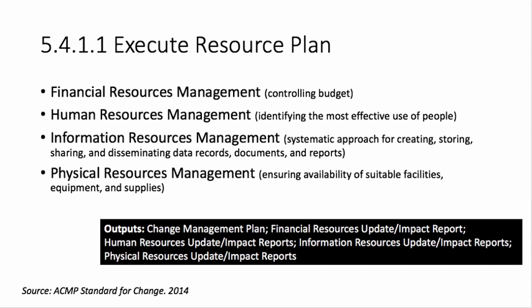Human resources management is a strategic function for identifying the most effective use of people. Expected benefits can be delayed, diminished, or never realized if the proper human resources are not available when they need to deliver and embed the change. Resource availability conflicts may occur due to competing priorities, coinciding tasks, or unavoidable circumstances. These conflicts may require rescheduling activities and could result in change in resource requirements for current or subsequent activities. Procedures should be established to identify such shortages, facilitate resource reallocation, and reduce the likelihood and consequence of resource availability